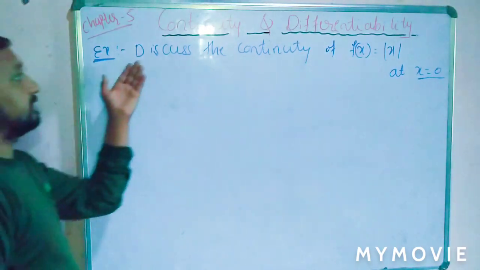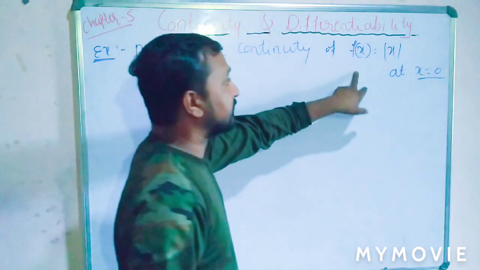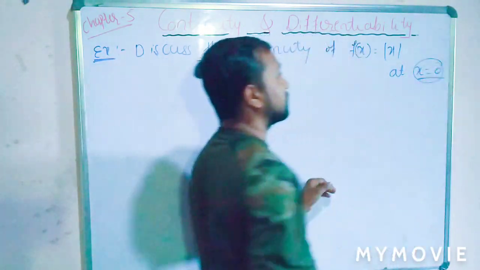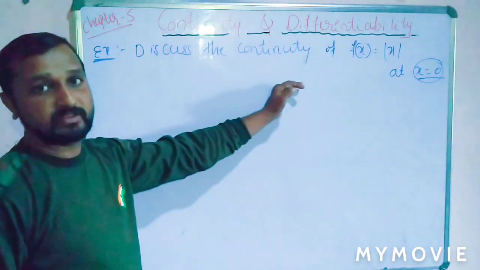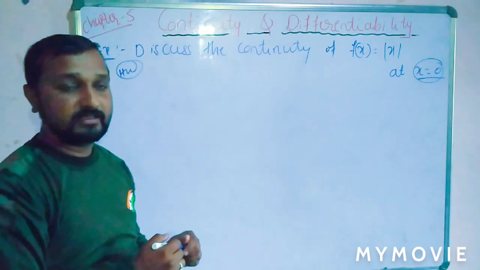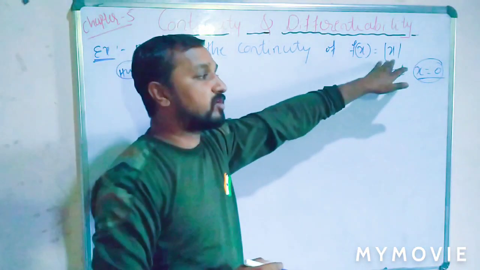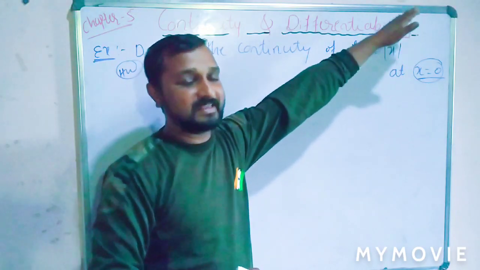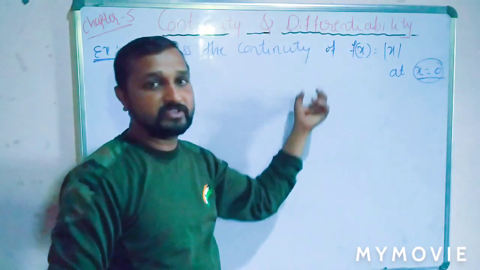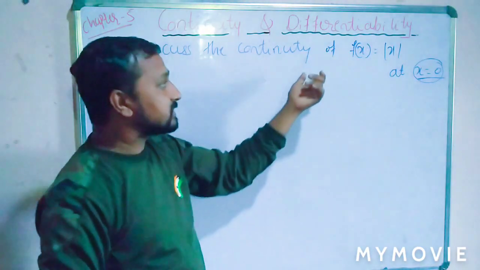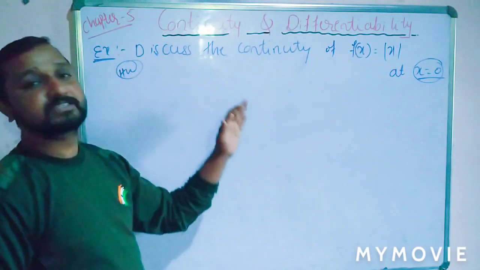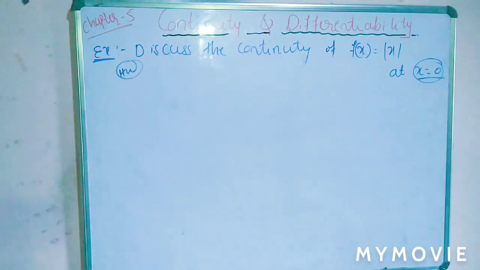So students, discuss the continuity of f of x equal to the modulus function at the particular point x equal to 0. Okay. Check the continuity of this example. This is for you, because we already discussed this example. Is that clear? So very simple. f of x equal to mod x can be defined as negative x if x is less than or equal to 0, and positive x if x is greater than or equal to 0. So we take the LHL of this function and the RHL of this function. Suppose LHL is equal to RHL, then the function is continuous. Otherwise the function is discontinuous, friends. So try this example yourself. Okay.